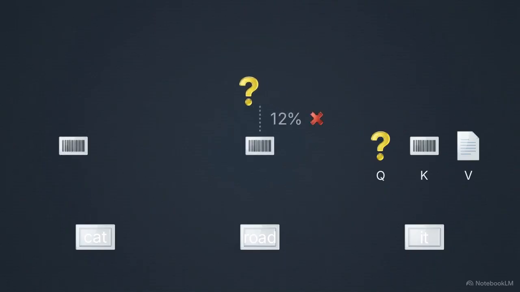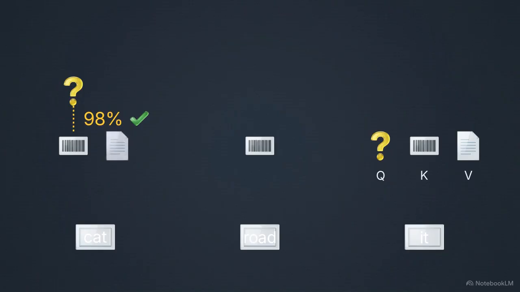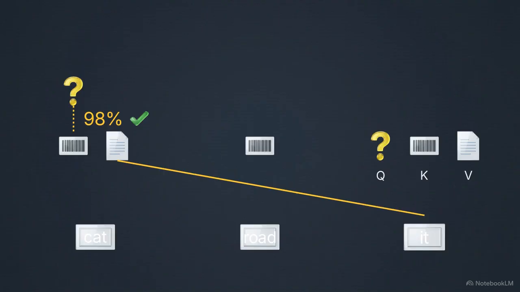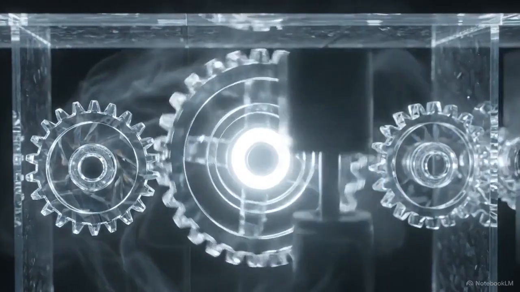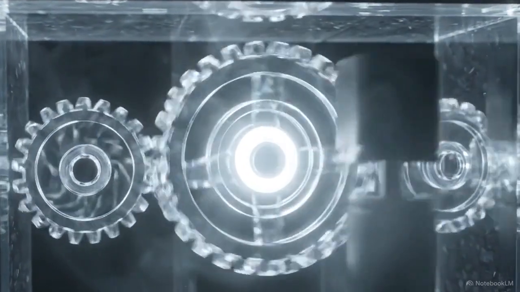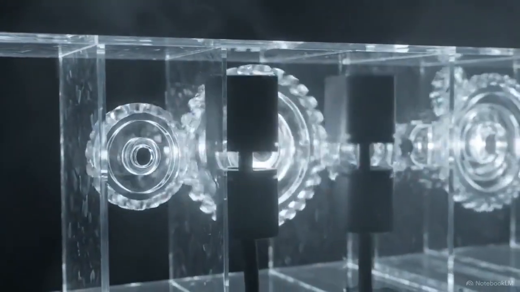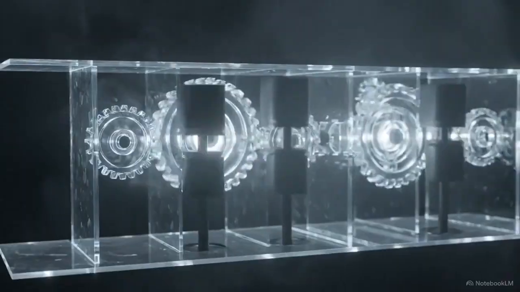During processing, the query vector for the word it scans the sentence, mathematically testing its fit against the key vectors of surrounding words, like road and cat. When the query for it finds a high-scoring match with the key for cat, that score dictates exactly how much of the cat value is absorbed to create the final representation. This specific calculation, query, key, and value, is the mechanical engine that translates human linguistic intuition into computable math.